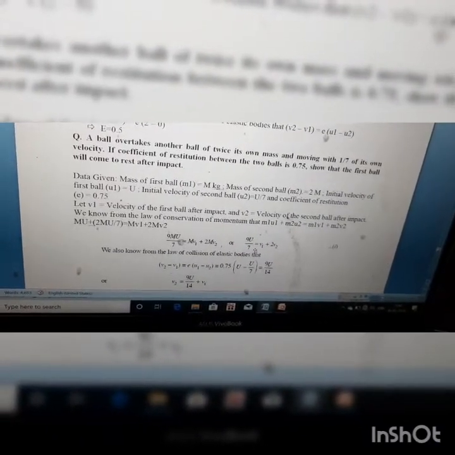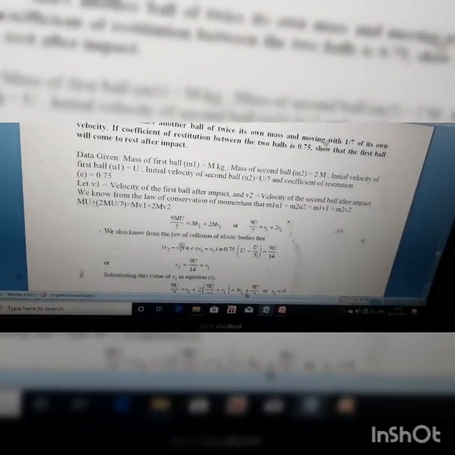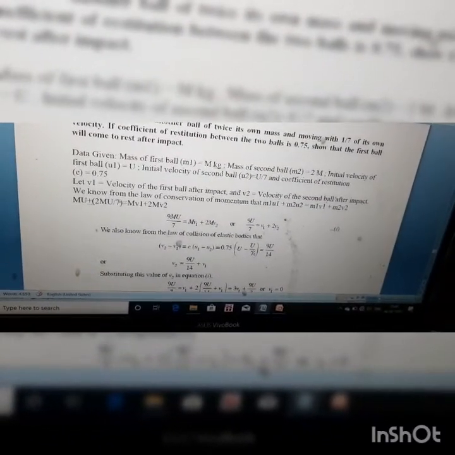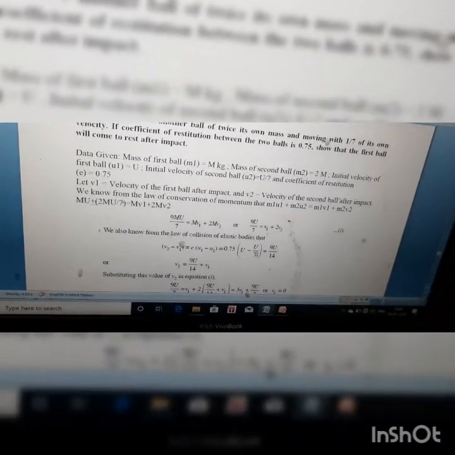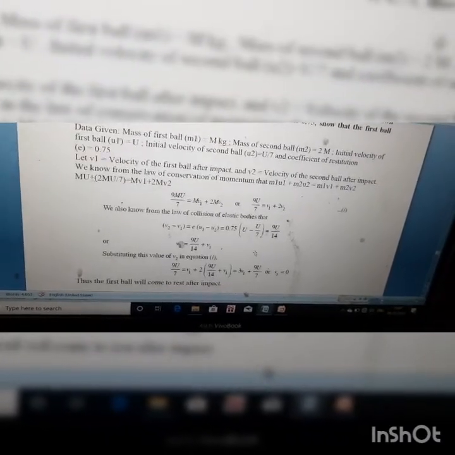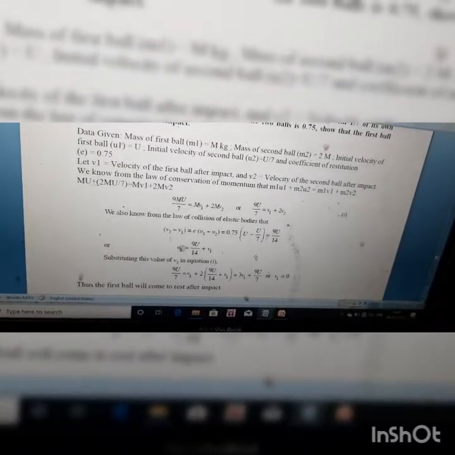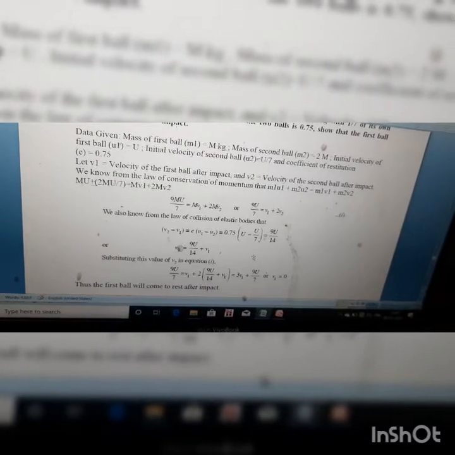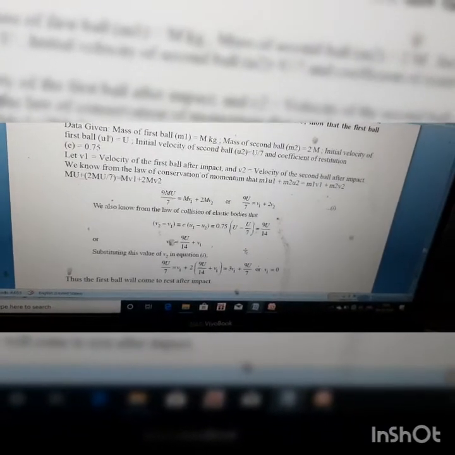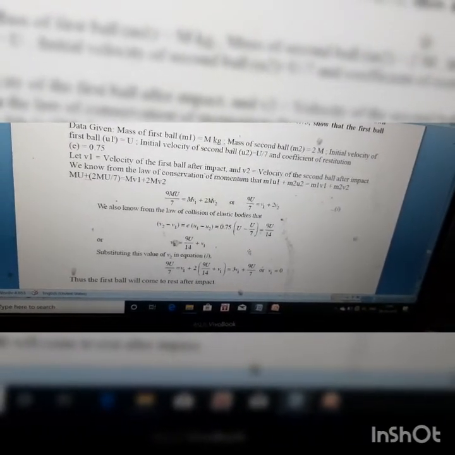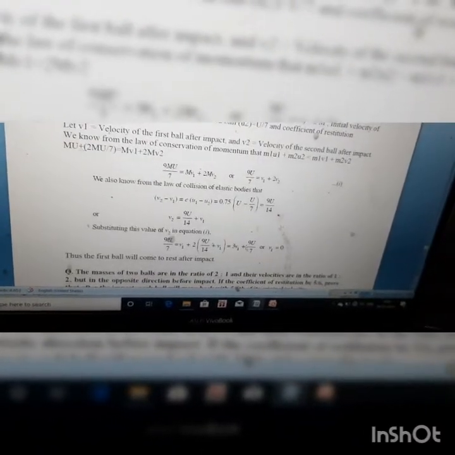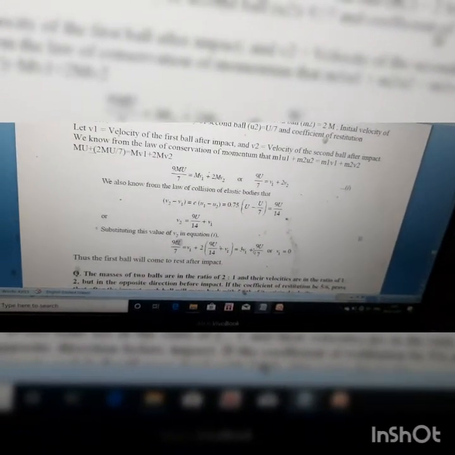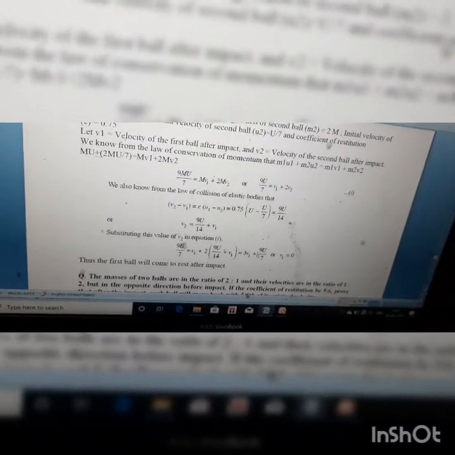So m1 u1 plus m2 u2 equal to m1 v1 plus m2 v2. We'll put this data in this equation, and after putting we'll get the first equation. It's given that the coefficient of restitution is 0.75, so v2 minus v1 is 0.75 times u1 minus u2. Here u1 is capital U, and u2 is 1 by 7th of the initial velocity of the first ball, that is u by 7. So we got the second equation. There are two unknowns, v1 and v2, and there are two equations. After solving this, we got v1 equal to 0, which is the final velocity of the first ball.